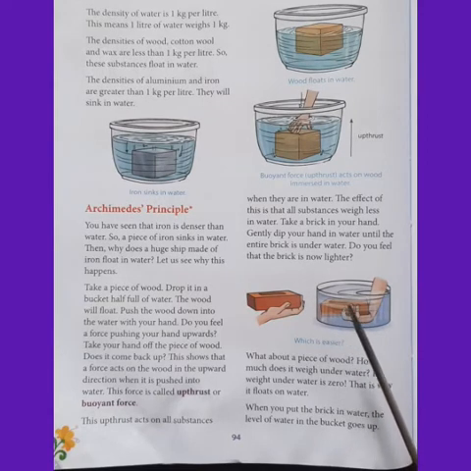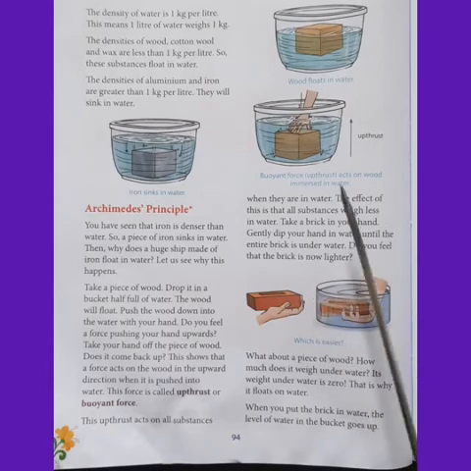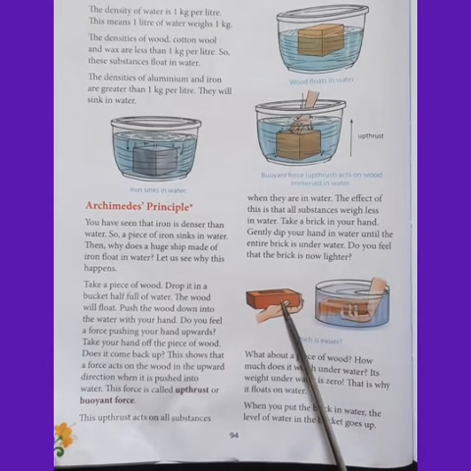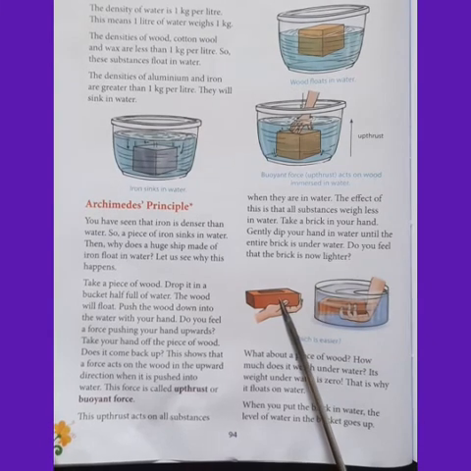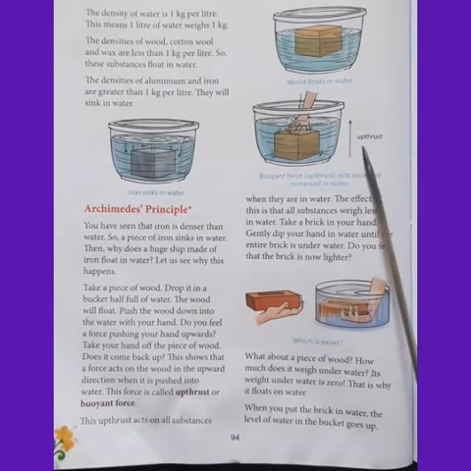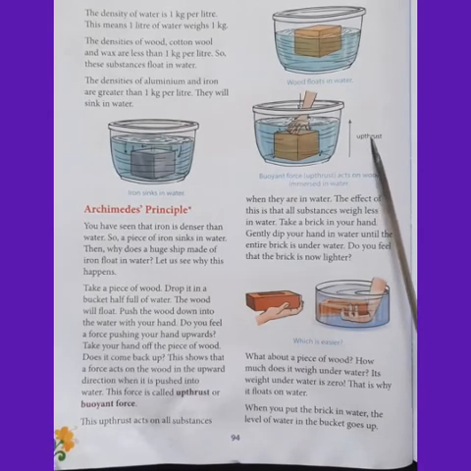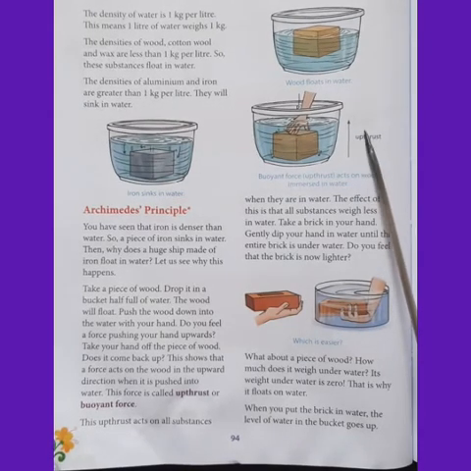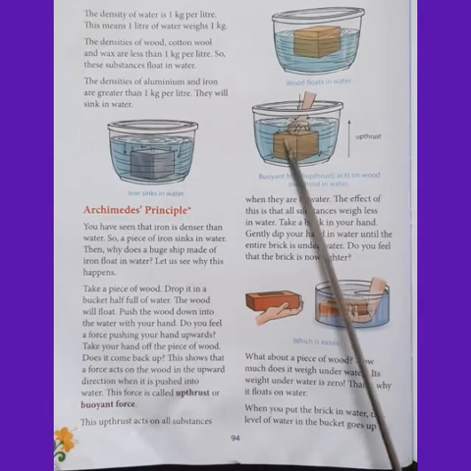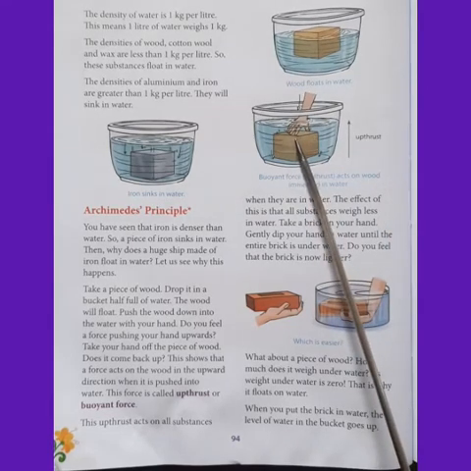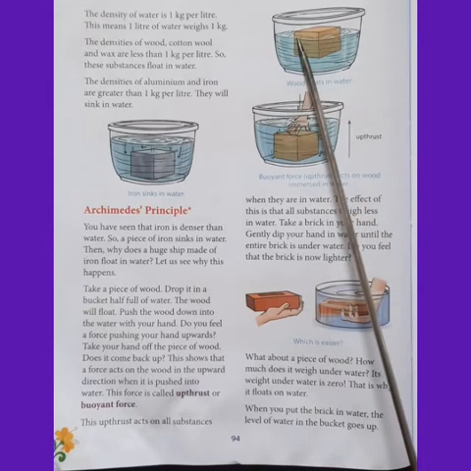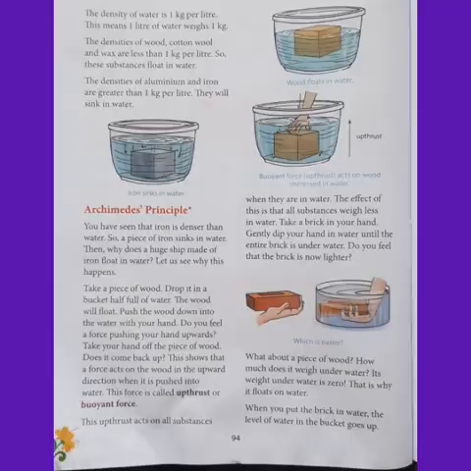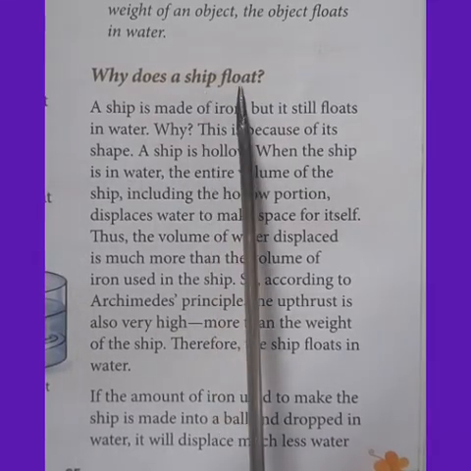If the weight of an object is more than the upthrust, then the object will sink in water. If the upthrust is more than the weight of the object, it will float in water. Understood? Yes.